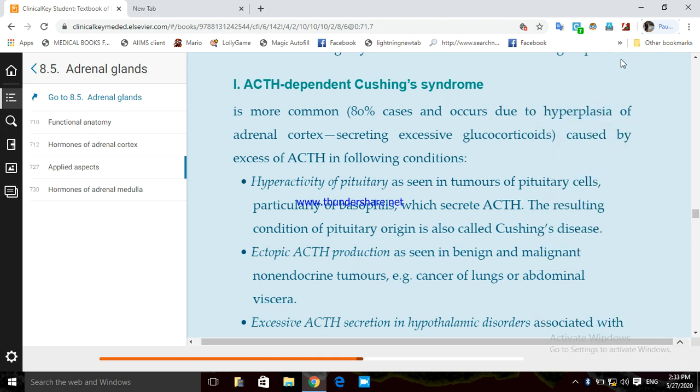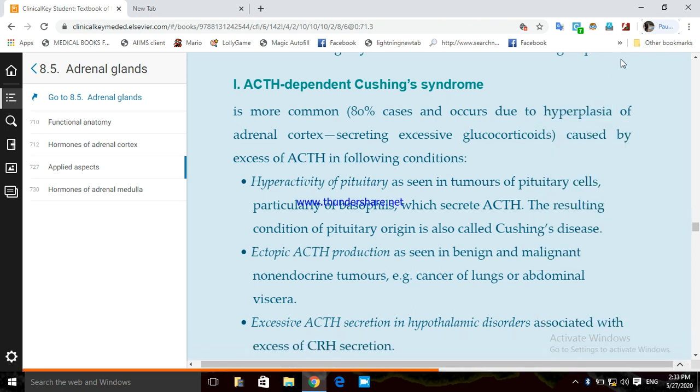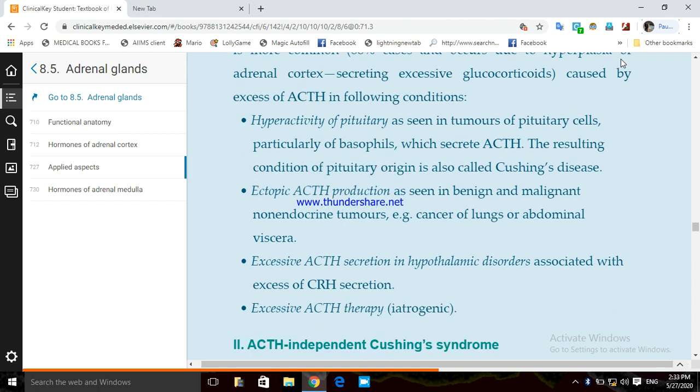Adrenal cortex, that will cause excessive glucocorticoid secretion. And since this Cushing syndrome is ACTH dependent, there has to be some condition which will increase the ACTH, right?